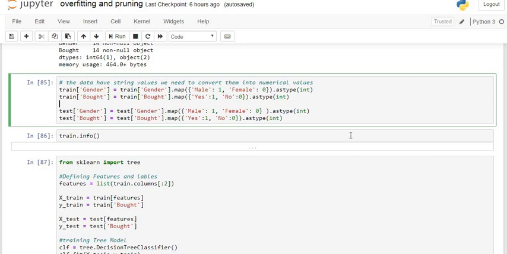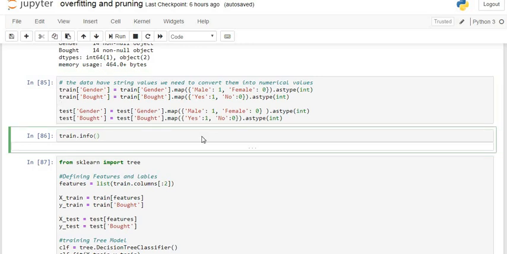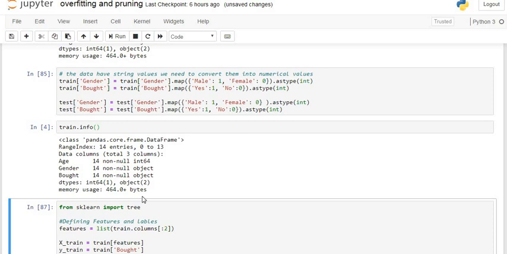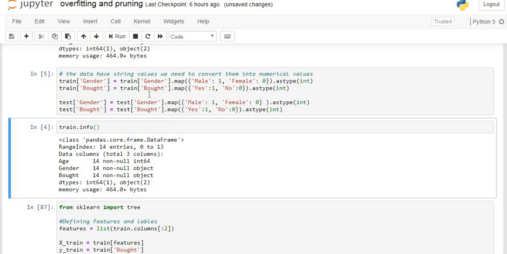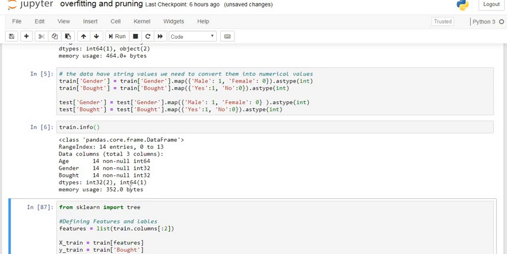Now we see our train information. Our dataset contains three variables and all of them are numerical after executing this command. You can see here all of these are integer variables.